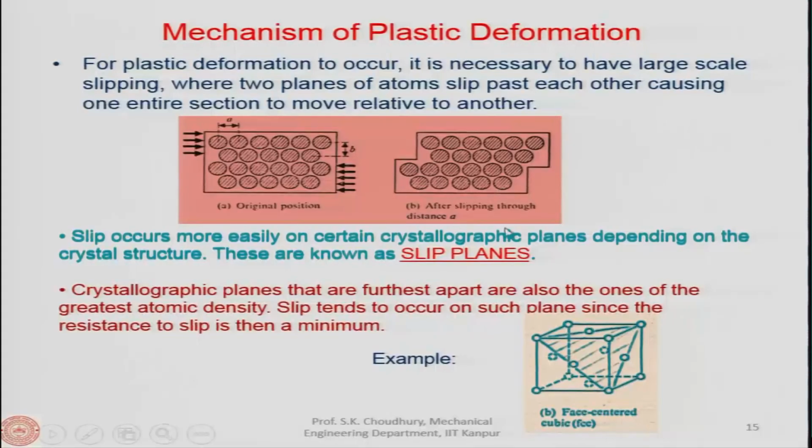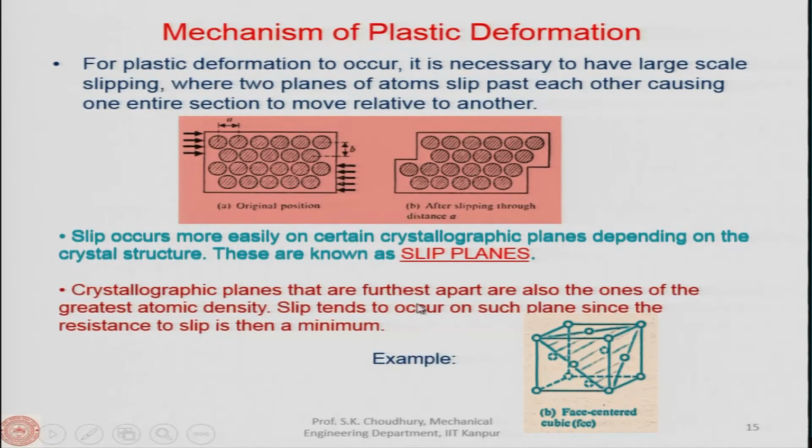That means when you are deforming the material, the material will be deformed in a certain fashion, along a certain plane, and that plane is called the slip line. That plane or the line is called the slip lines, and the plane is called the slip planes. Okay.